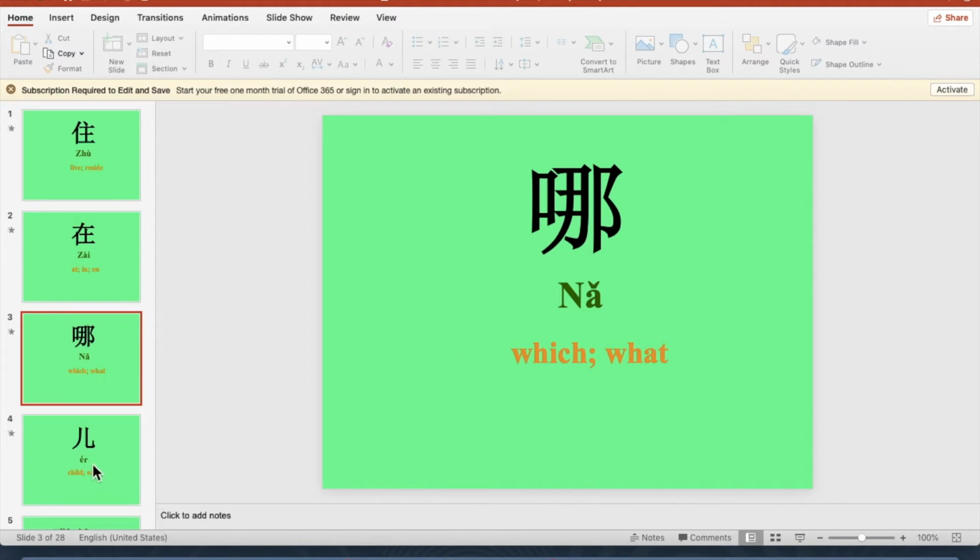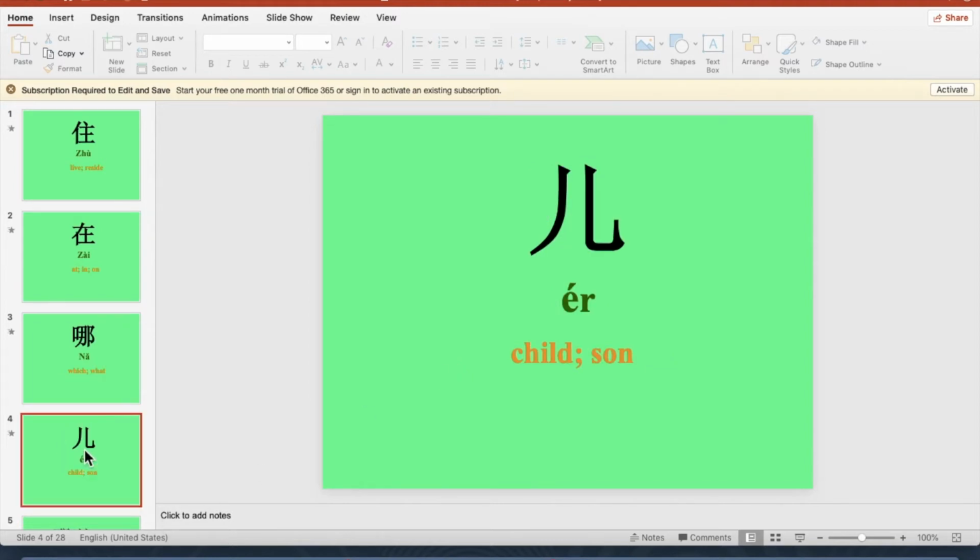In this lesson, we are connecting 哪 and 儿. 儿 by itself, the core meaning is children, child, son. In this lesson, it is part of a phrase called where. Chinese language tends to use multiple syllables, 2 syllables or 2 characters to make a phrase.